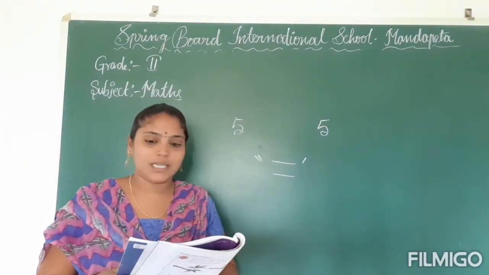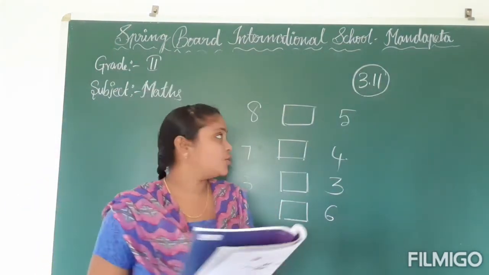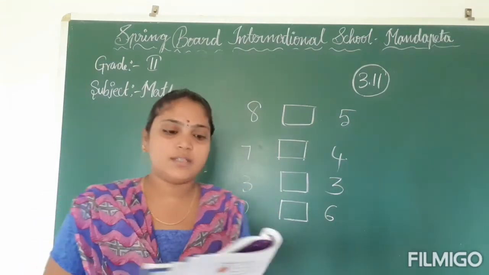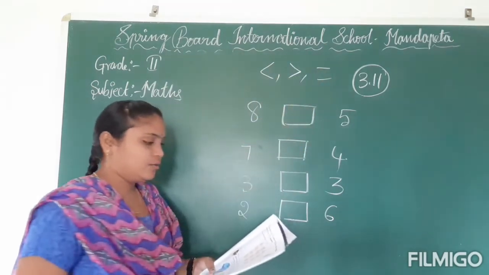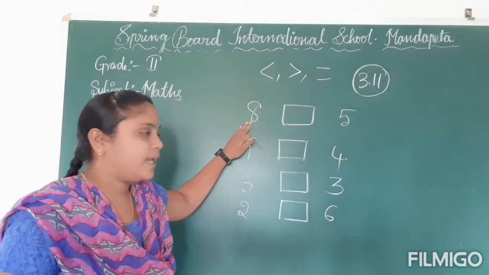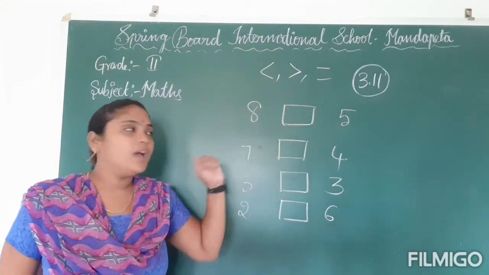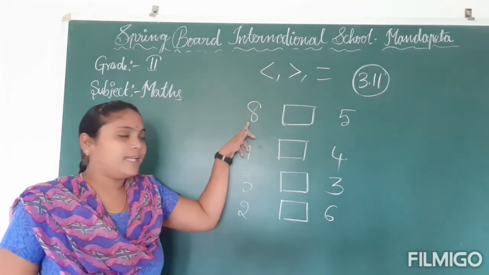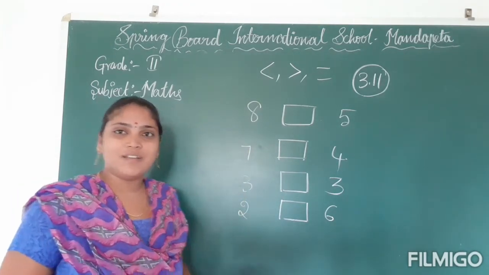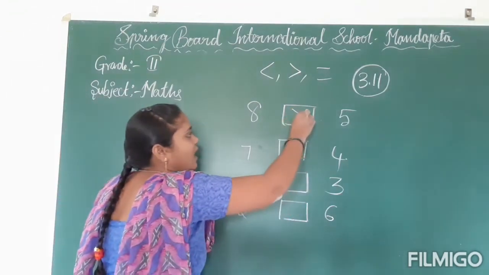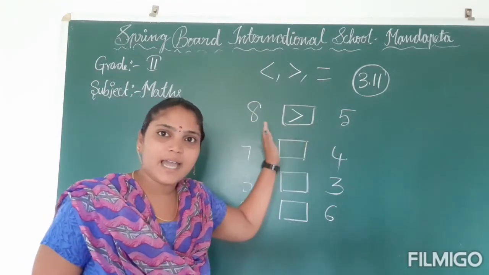So here you have to check 3.11. Okay, children, next observe 3.11. Fill in the boxes with less than, greater than, or is equal to. So first you have to check 8 and 5. Is 8 greater than 5 or smaller than 5, children? Here 8 is greater than 5. So the first number is greater, which means you have to use the greater than symbol. This means 8 is greater than 5.